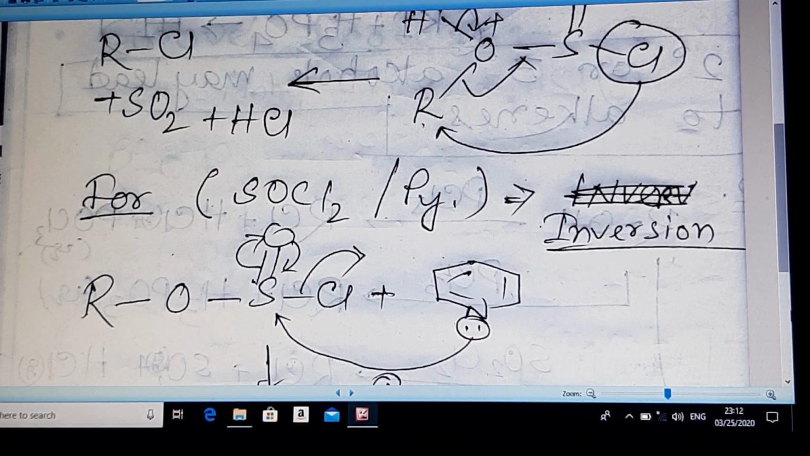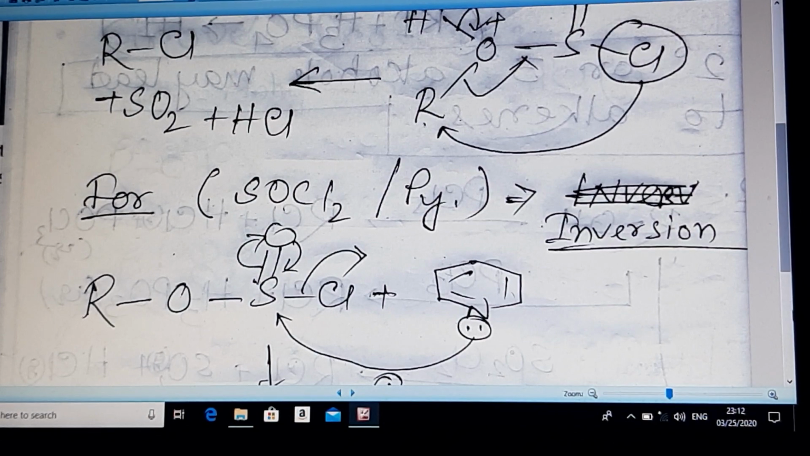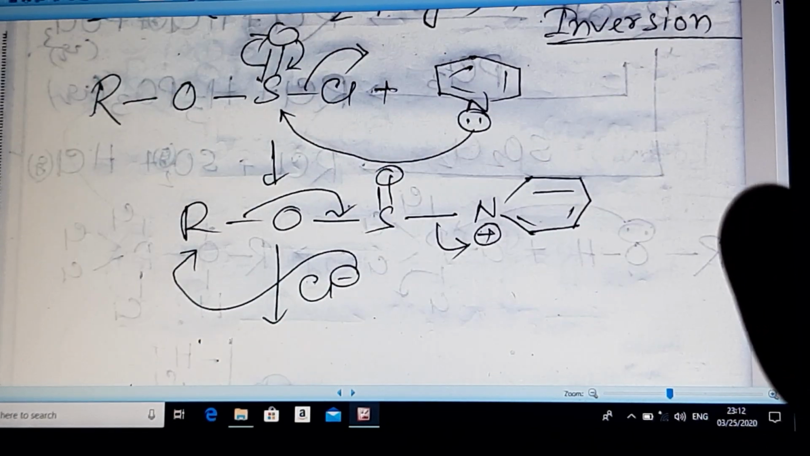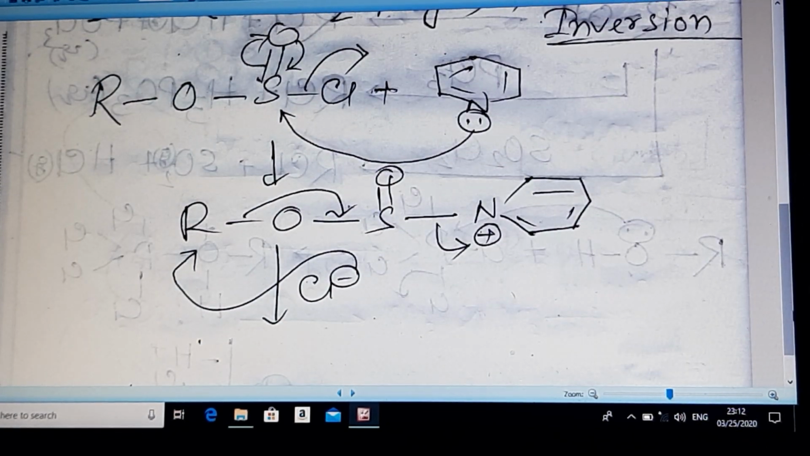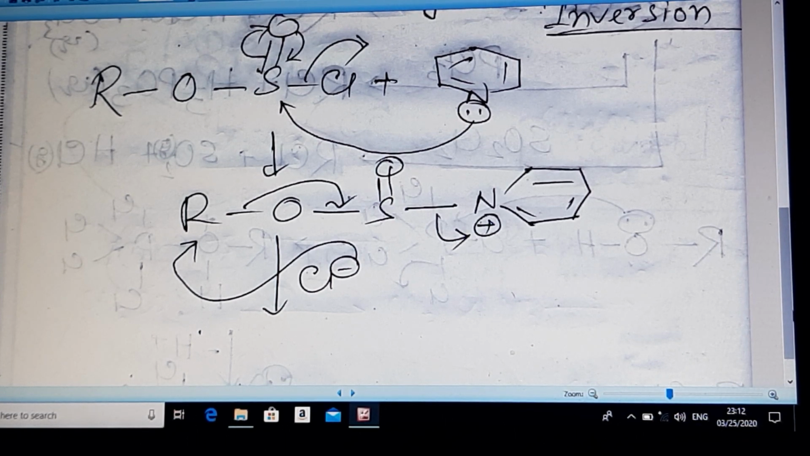If you are using pyridine with SOCl2, a little amount of pyridine will change the path of the reaction to form a different compound with a different configuration. Okay, you can write down the mechanism. The mechanism is incomplete, but you can see what is going to happen in the next step. This is the last step.